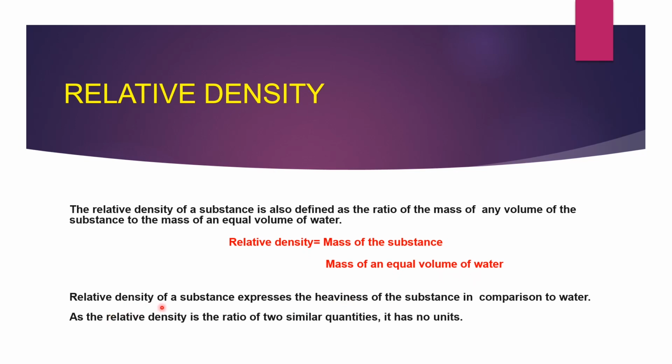Relative density expresses the heaviness of the substance in comparison to water. As relative density is the ratio of two similar quantities, it has no units.